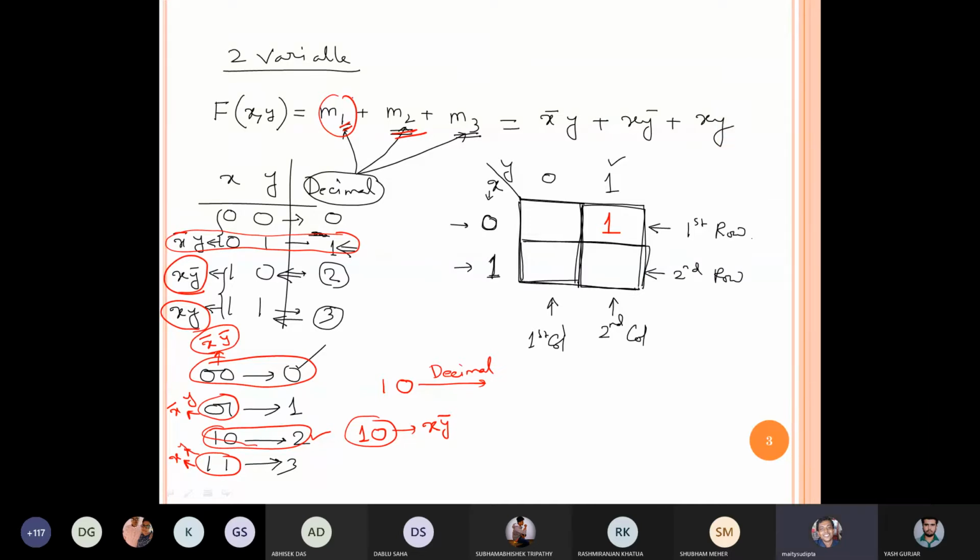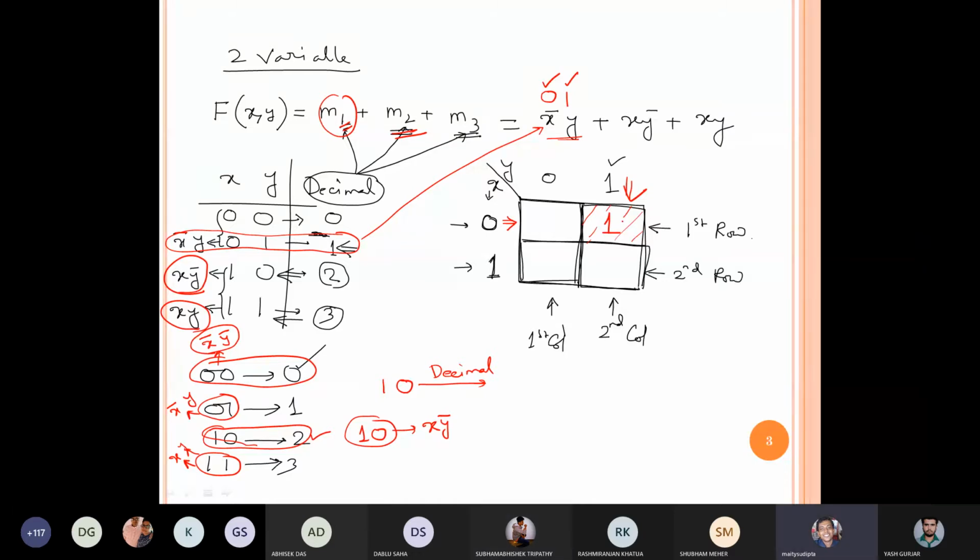Now, here we have written M1 as x bar y, because from this table we already got this one. So x bar y, what is the value of x bar? X bar means 0 and y means 1. Because we have already obtained these things, you check x bar y, 0 1. Now here it is x equal to 0, so I have to look in the first row. Then y equal to 1, so I have to look in the second column. So first row, second column. The common position is this one. So here it should be 1. Is it clear? Or should I repeat?